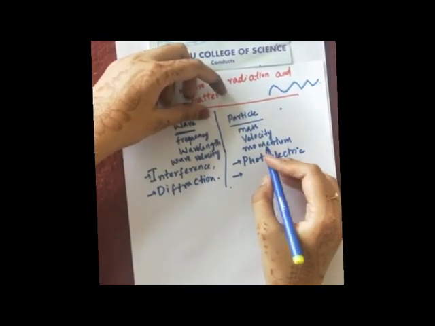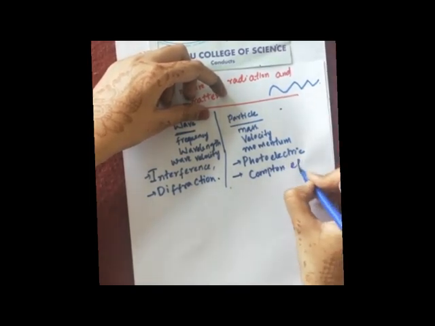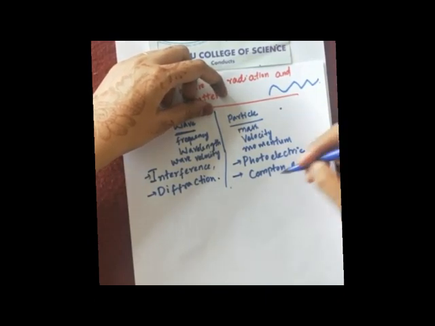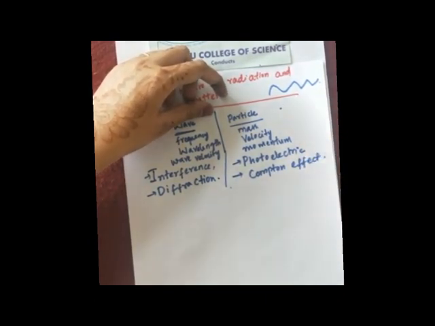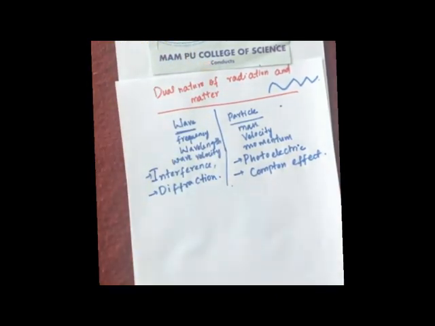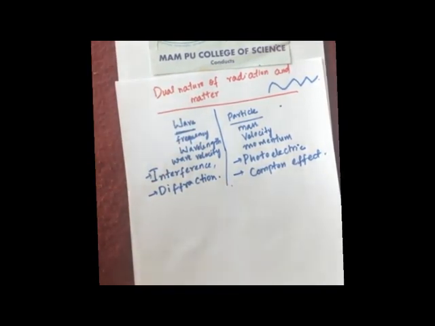Similarly, there is one more, Compton effect. It is not there for your syllabus, but you can remember the name, Compton effect. So Compton effect also gives the evidence of particle nature of light. So for proving the wave nature of light, you can perform the experiments on interference and diffraction.